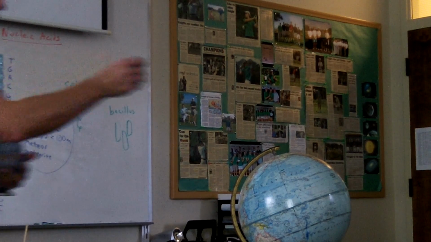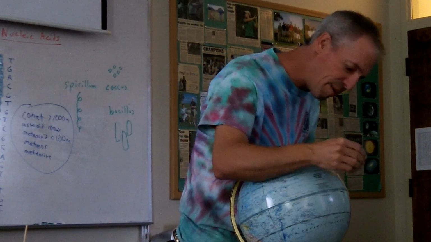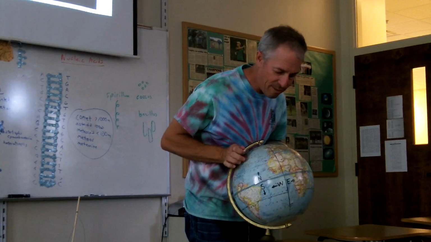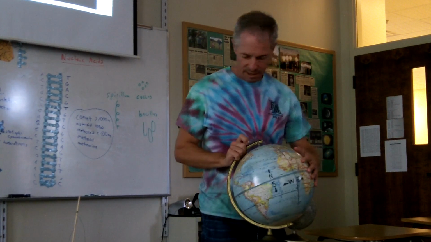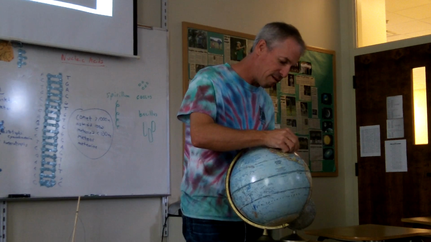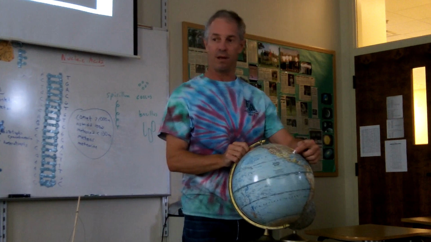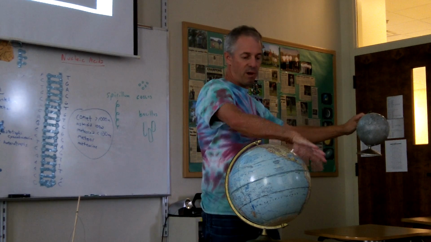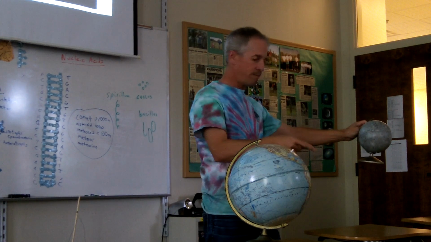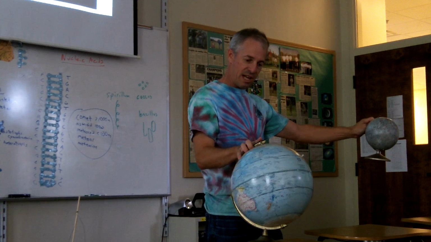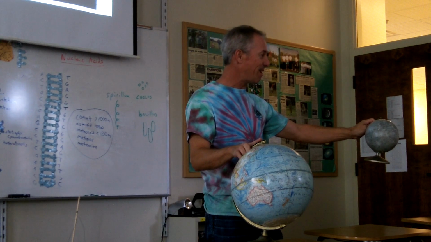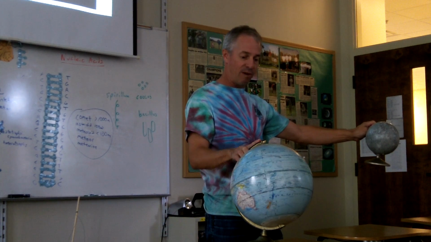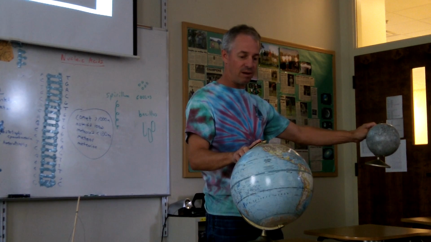If we put ourselves right here on the globe, I have a little pin where St. Simon's is. Okay, there we are right there at that pin. And let's suppose the moon is right here. So there's a big bulge of water pointing toward the moon, right? When the Earth spins, now we're under the big bulge of water. That's high tide. When we're right there, we're not under the big bulge of water. That's low tide.